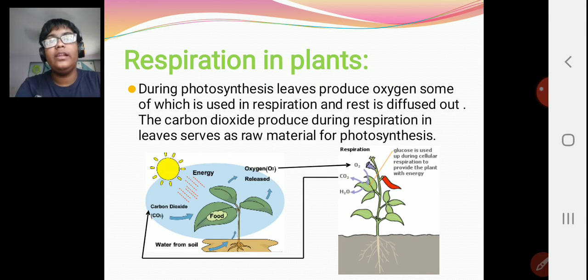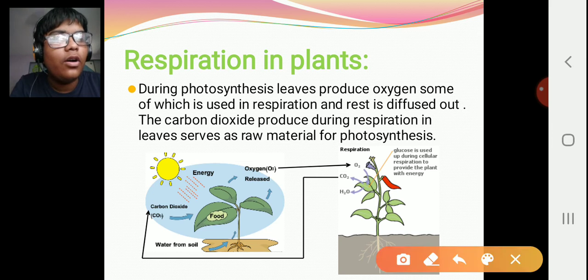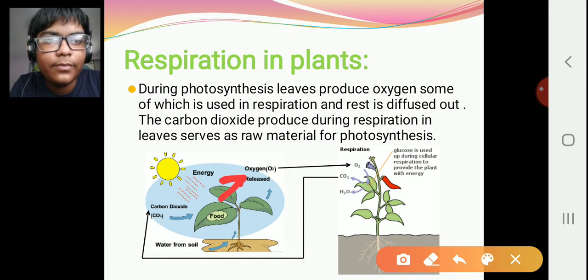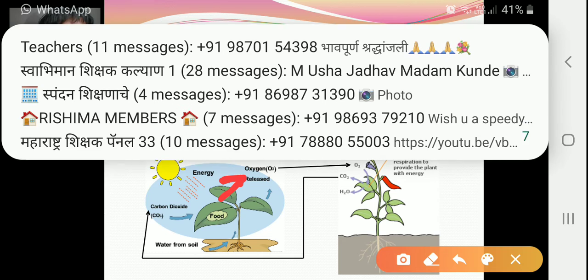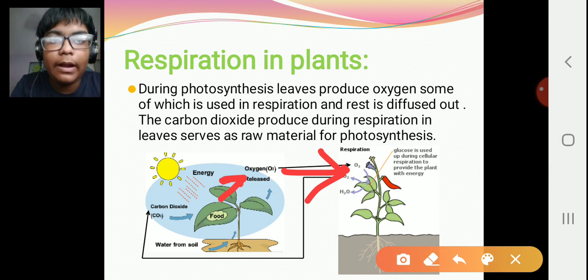Now, there is a main important thing that happens in respiration. During photosynthesis, we all know that oxygen is produced. The oxygen produced by photosynthesis is released. Some of this oxygen is used in respiration of the plant. That respiration occurs with the reaction of glucose, the food which plants produce.